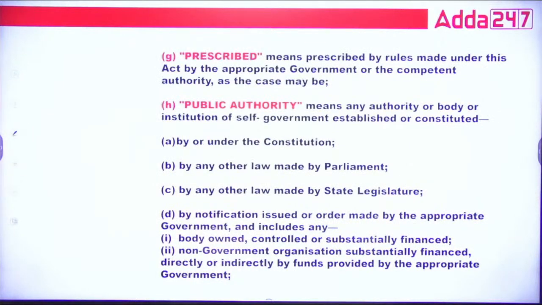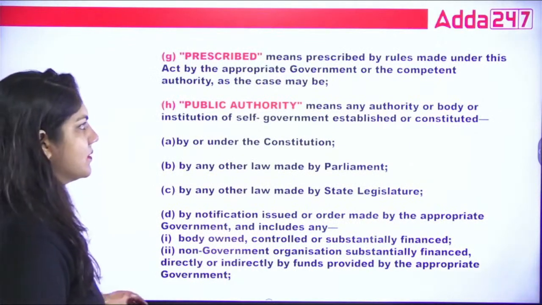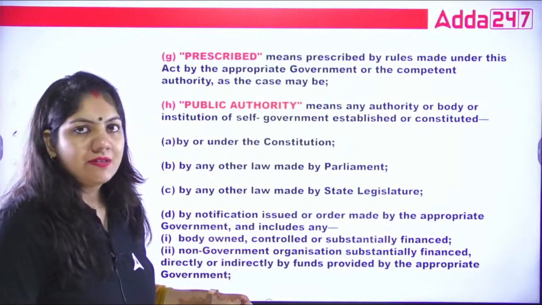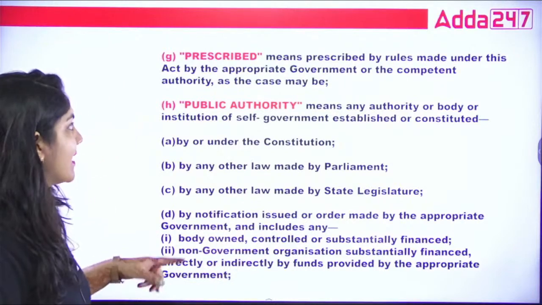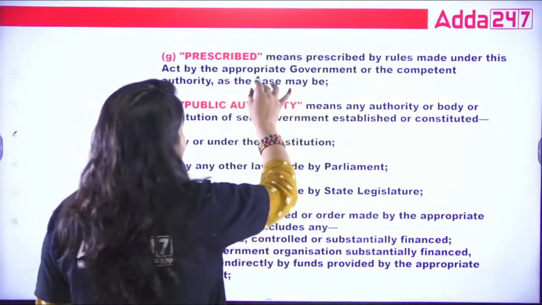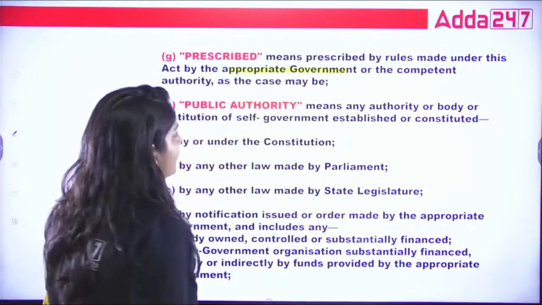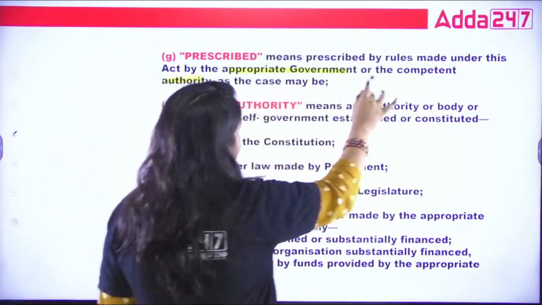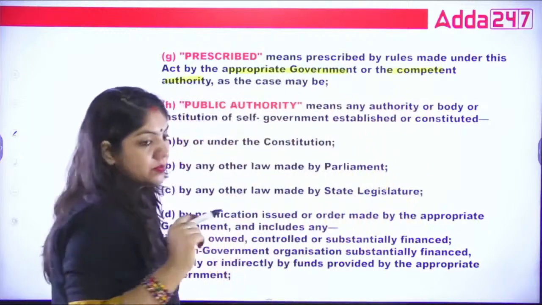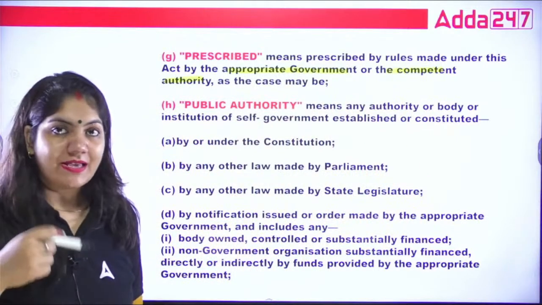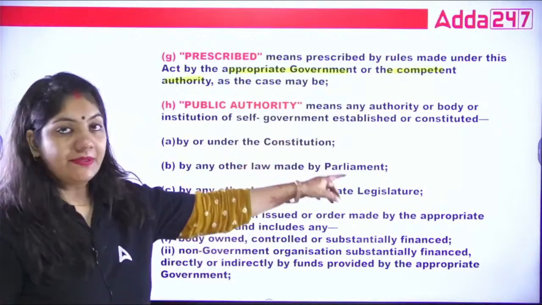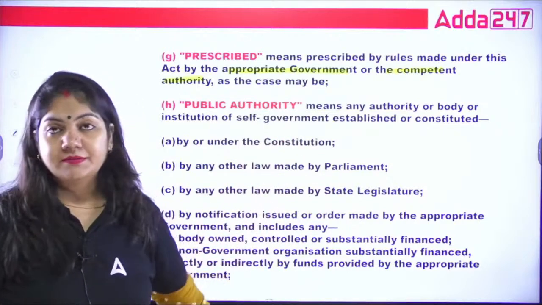Next, what is prescribed? Prescribed means whatever is mentioned that we have to follow. So under RTI, the prescribed will always be done by the appropriate government and the competent authority. You know what is appropriate government, that is central government and the state government, and what is competent authority, we have already done.